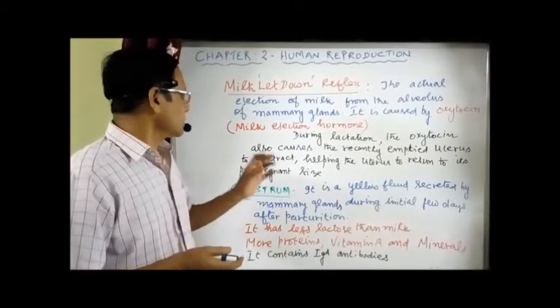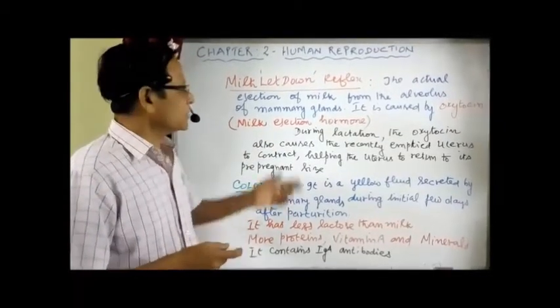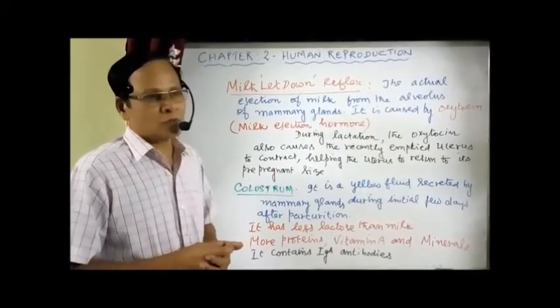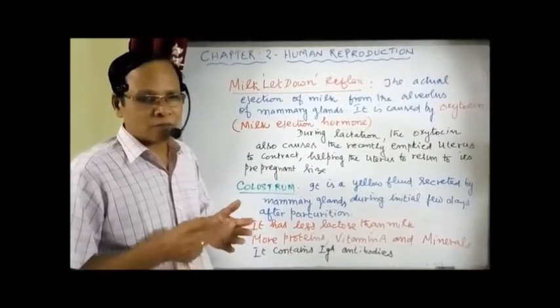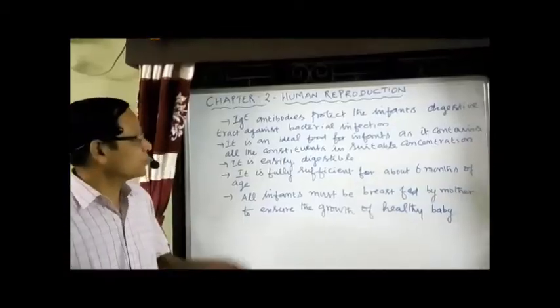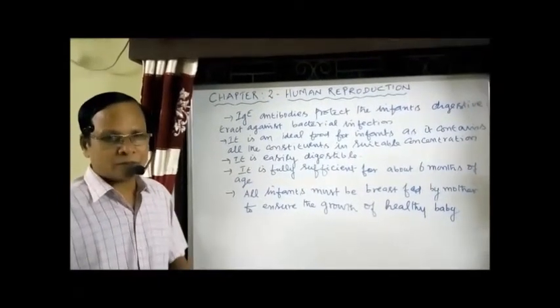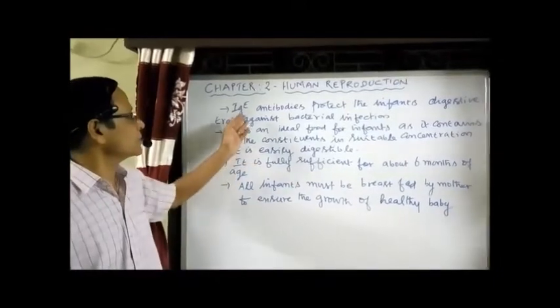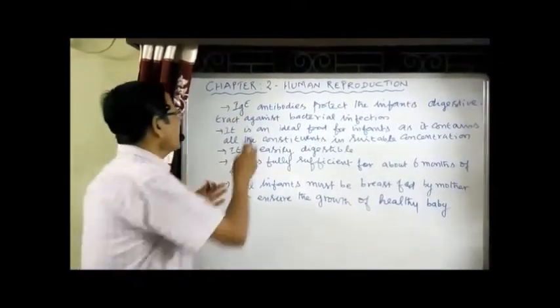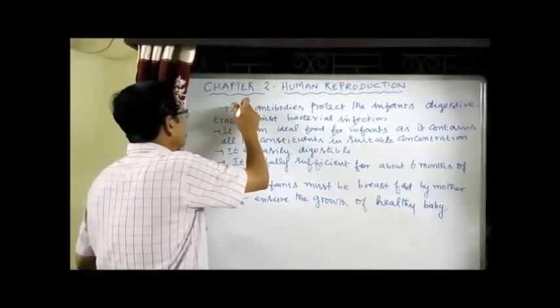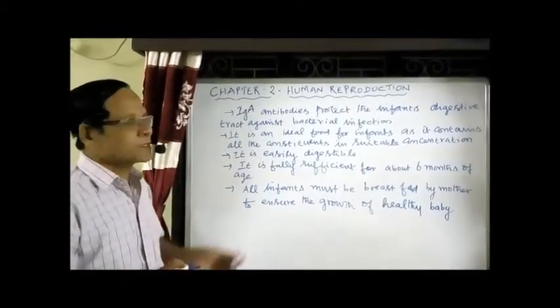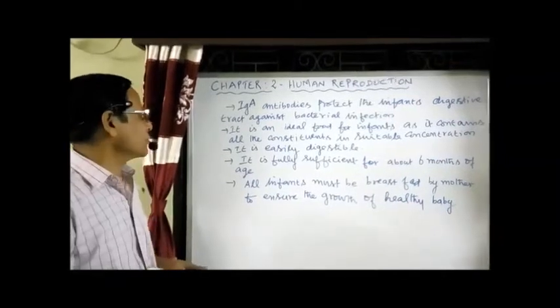So that's about the colostrum. I'll write down a few words on that one, and also one or two lines about World Breastfeeding Week. I mentioned the importance of colostrum. It contains minerals, etc., IgA antibodies. Now what is the role of IgA antibodies? The IgA antibodies protect the infant's digestive tract against bacterial infection.